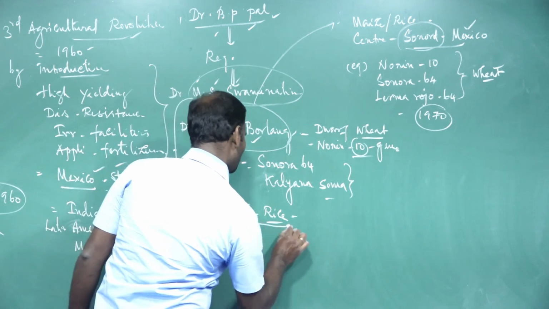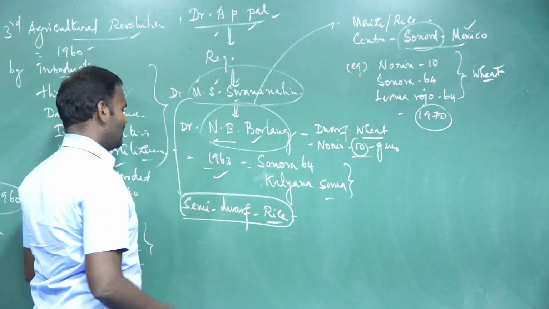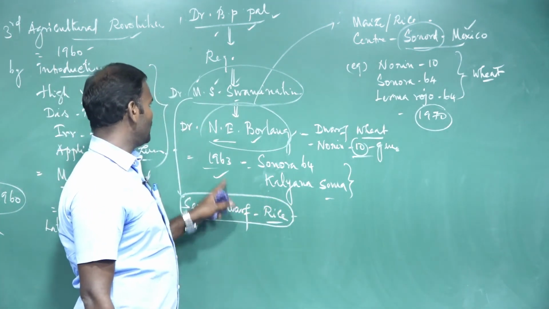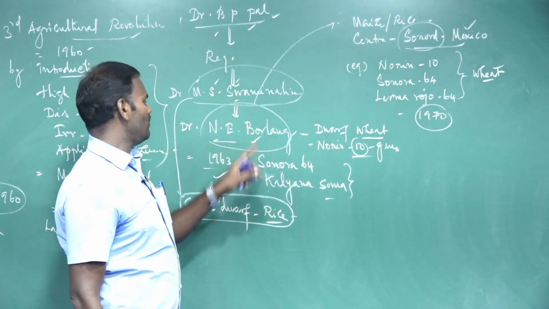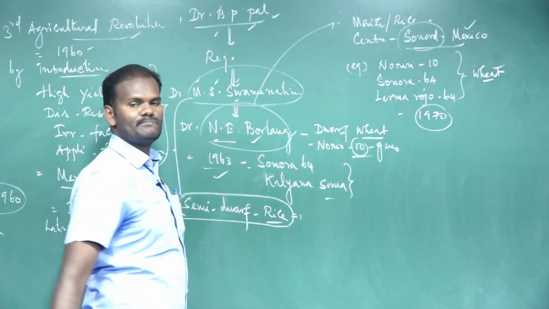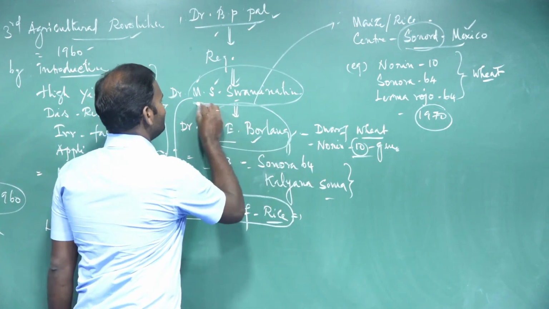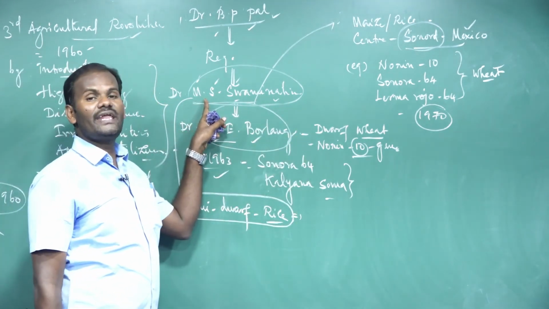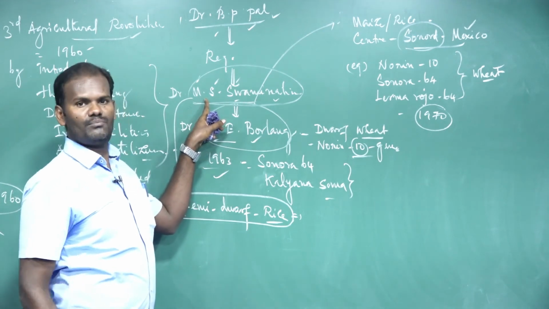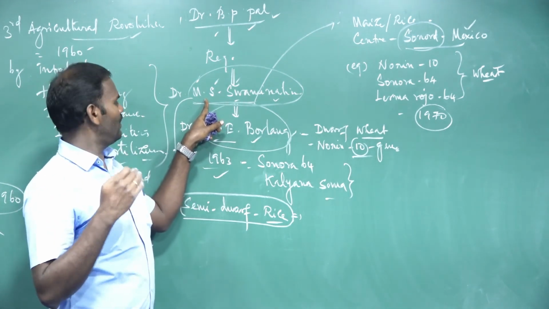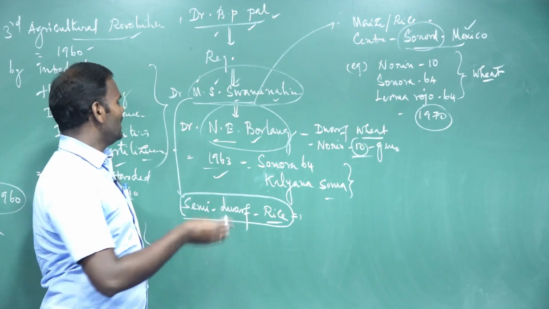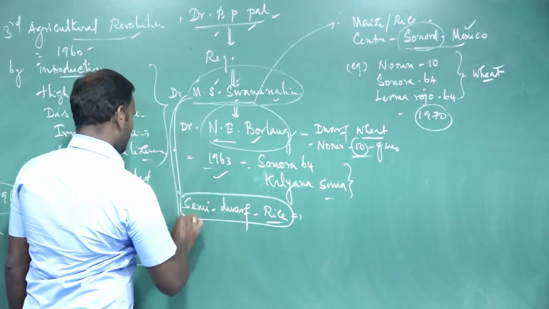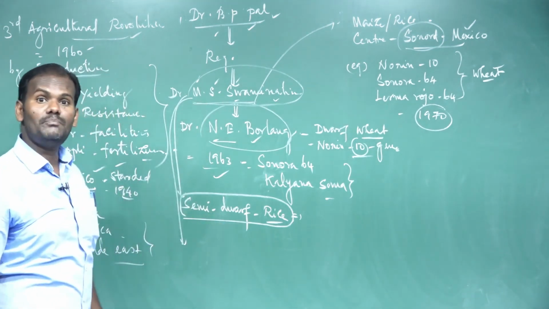The first semi-dwarf rice varieties were introduced or developed by Dr. M.S. Swaminathan in our country. He is a pioneer of mutation breeding. He developed a wheat variety called Sharbati Sonora.